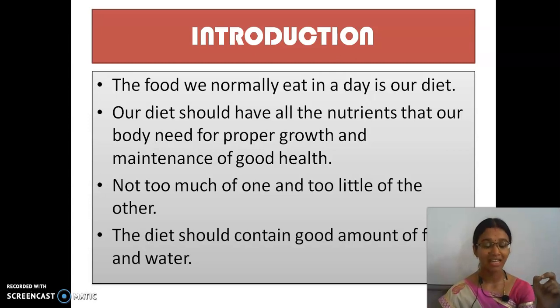The ingredients used in the preparation of these food items are also different. Various food ingredients contain various nutrients. For our body development, we need all the types of nutrients. Our diet should have all the nutrients that our body needs for proper growth.